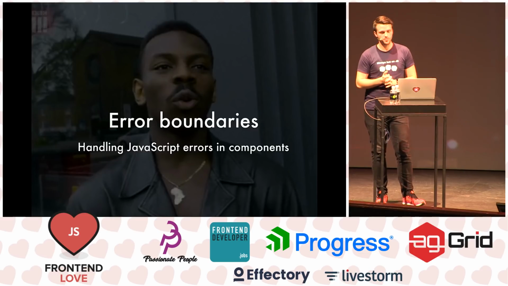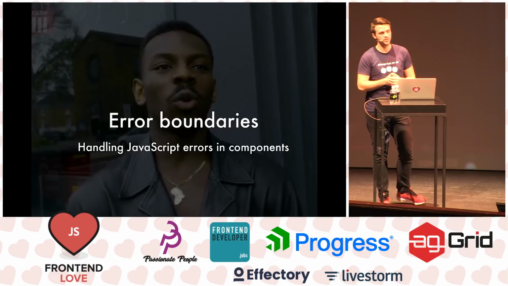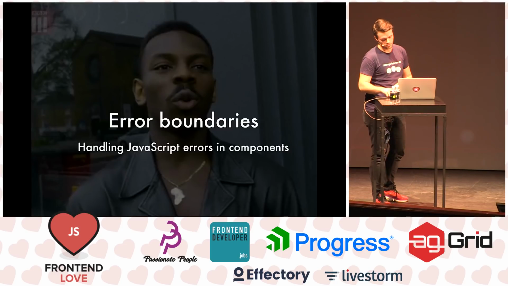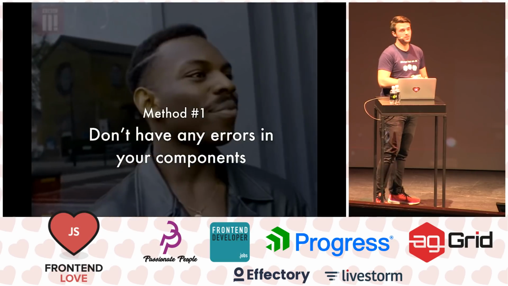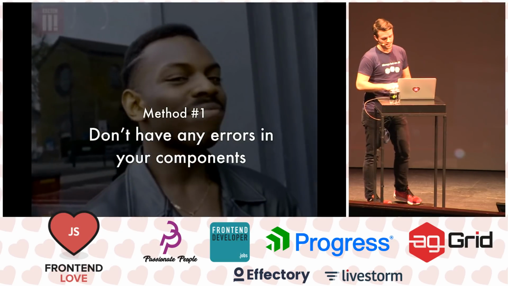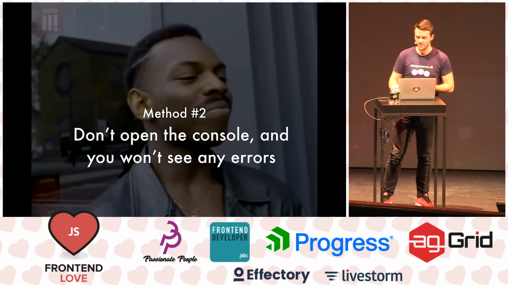Okay. Next, we have error boundaries. How do we handle JavaScript errors in components? Until now, we didn't have any official API of doing this. Now we have something. So I have one method, just don't have errors. That's one way to handle errors, just don't have errors. Second one would be if you don't want to see the errors, just don't open the console at all, and you're not going to see the errors.